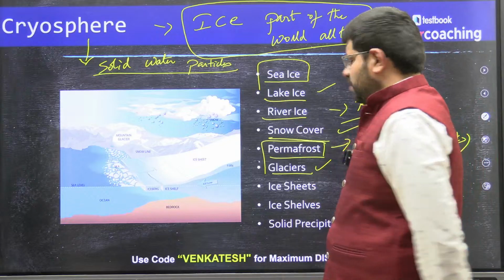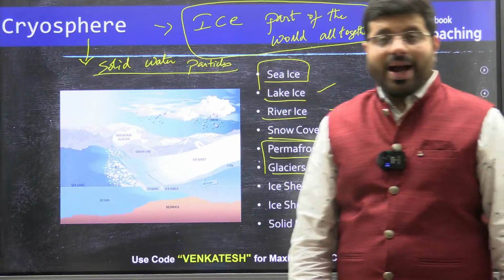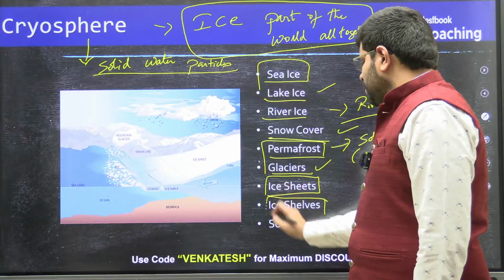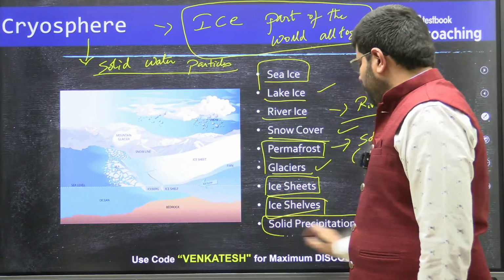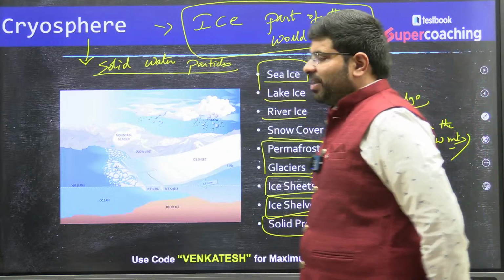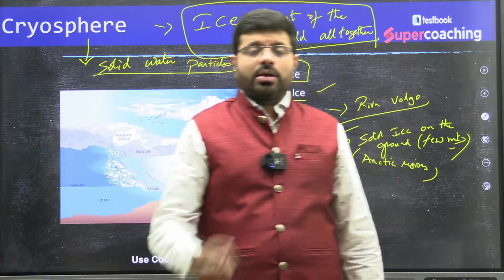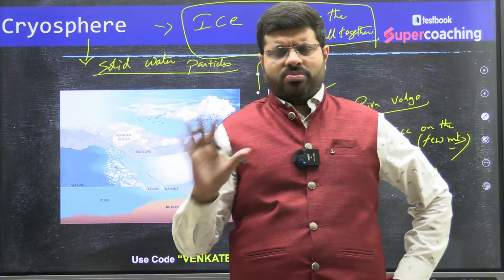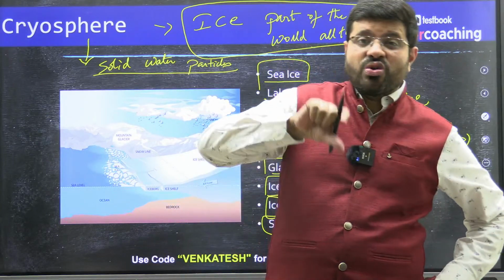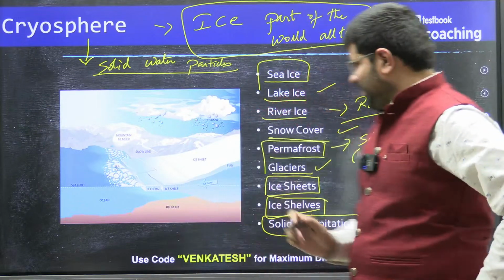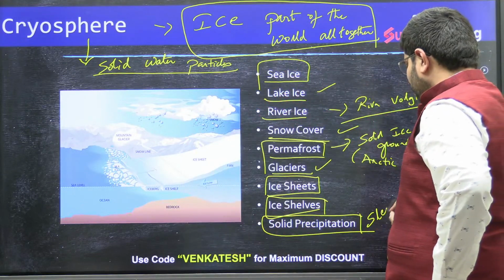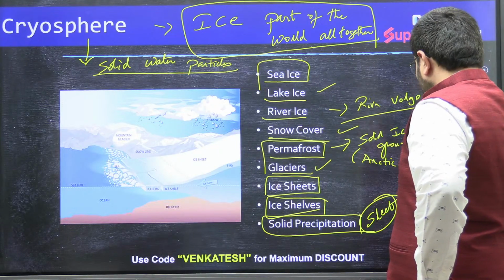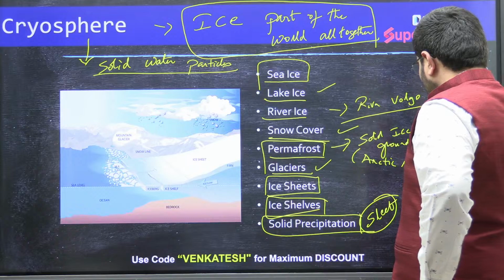permafrost, the glaciers, you can talk about the ice sheets, the ice shelves, and the solid precipitation. Wherever you are finding solid precipitation, say like hailstorms, which are solid ice up to a certain point alone. We have a mix of snow and ice, sleet, snow and water, rain, the sleet, the snowfall, and sometimes even the hail.